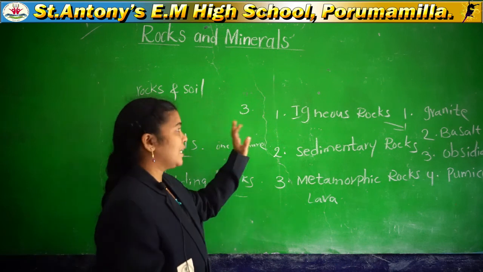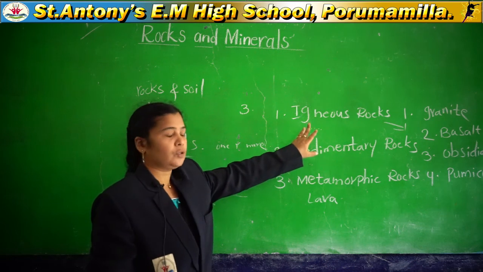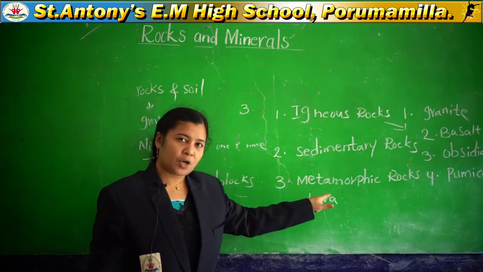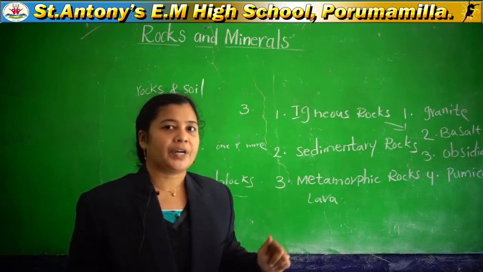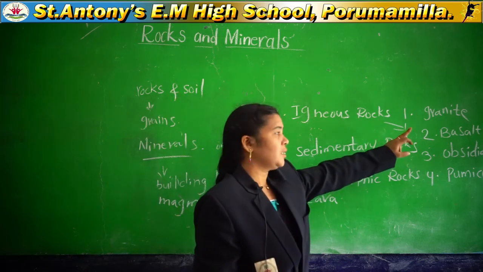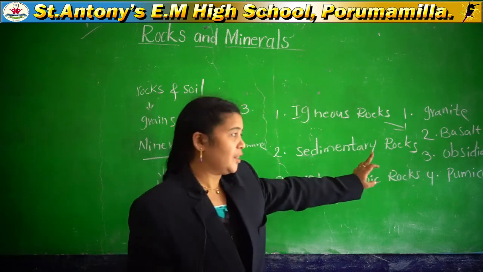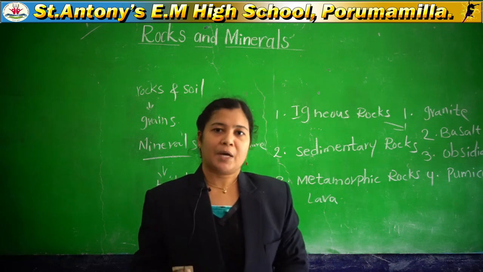The rocks are classified into three types: igneous, sedimentary and metamorphic. Igneous rocks are classified into four types: granite, basalt, obsidian and pumice. We will discuss all this in the upcoming class.